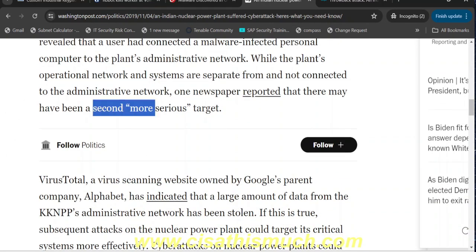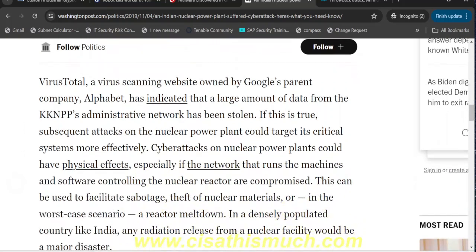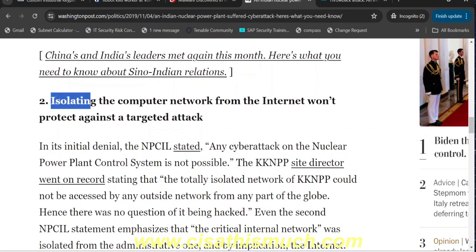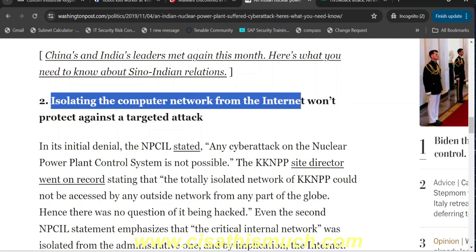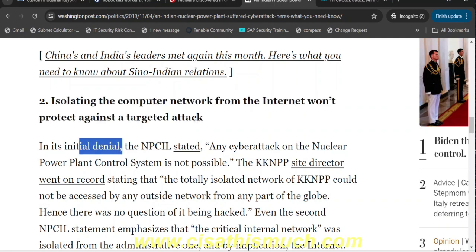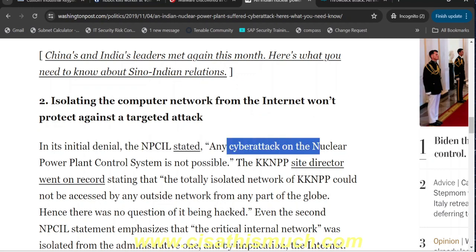Okay, the most serious target. All right. They have even discussed that isolating the computer network from the internet won't protect against targeted attacks. In the initial denial, NPCIL stated that any cyber attack on the nuclear power plant control systems is not possible.